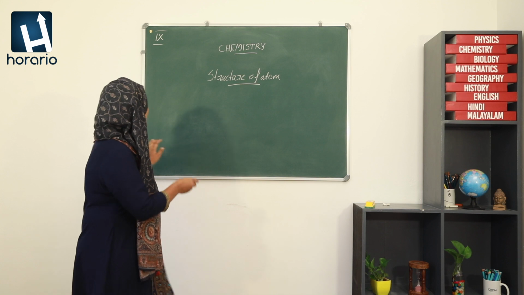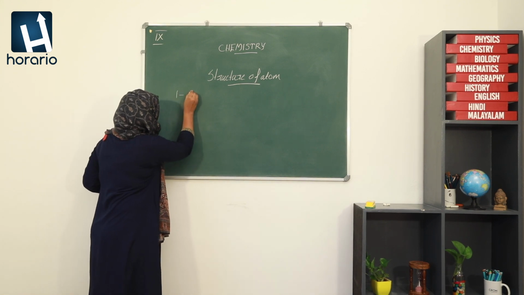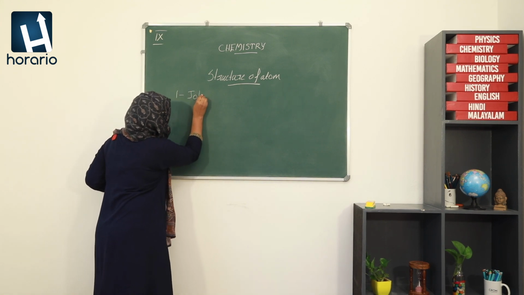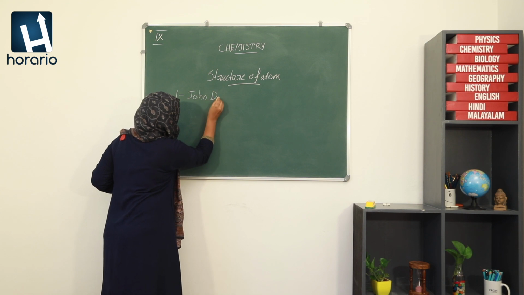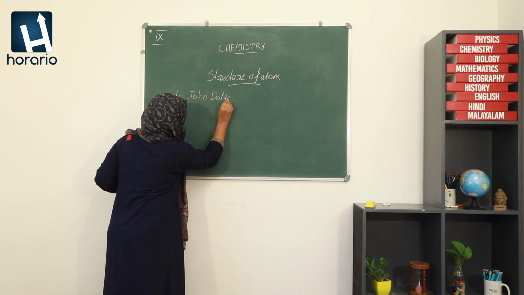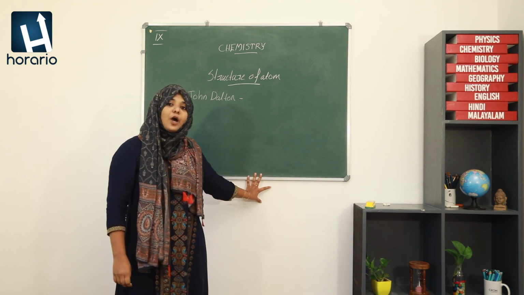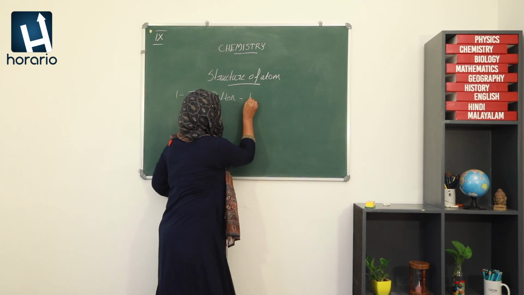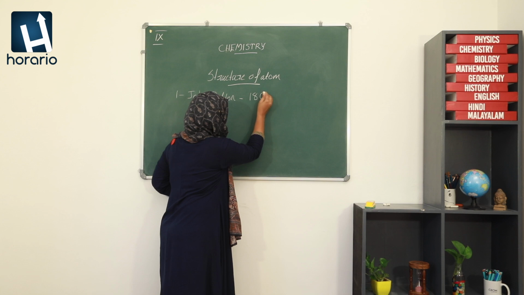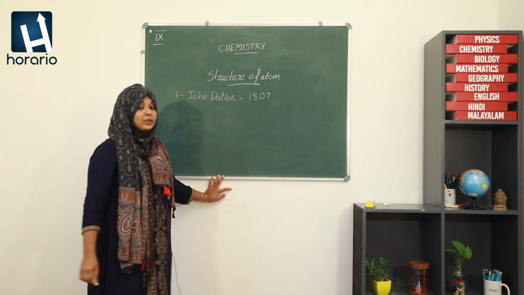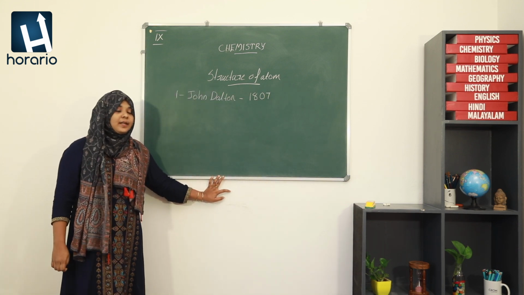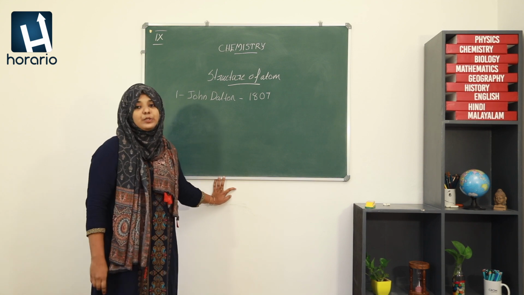First, it is John Dalton. John Dalton proposed atomic theory in 1807. Let's look at what the postulates are.